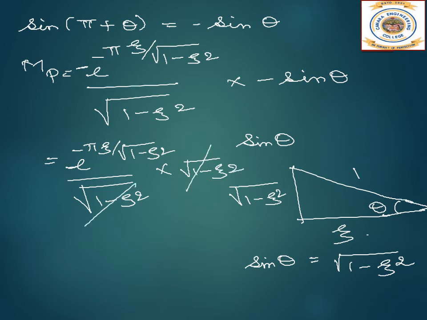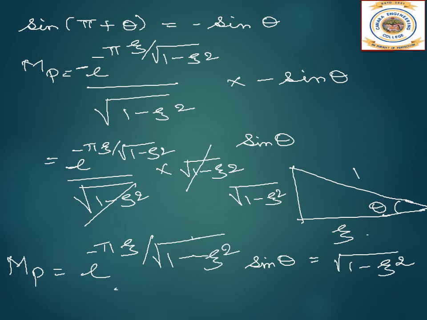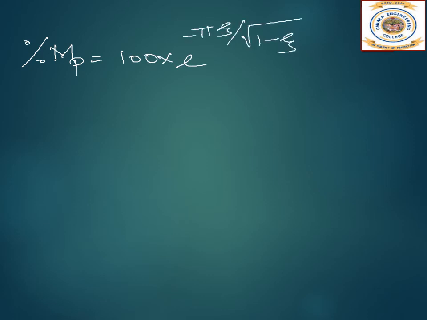The 1 minus zeta square terms get cancelled. So Mp is equal to e power minus pi zeta by root of 1 minus zeta square. If we talk in terms of percentage, percentage Mp is equal to 100 into e power minus pi zeta by root of 1 minus zeta square. This is the expression for the maximum overshoot.